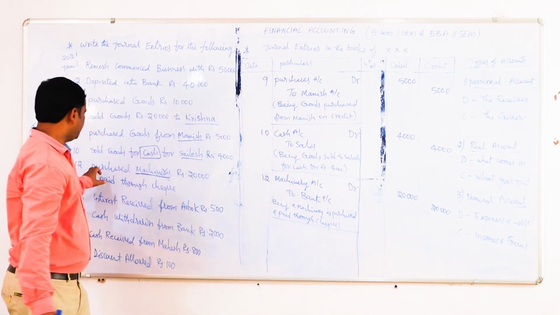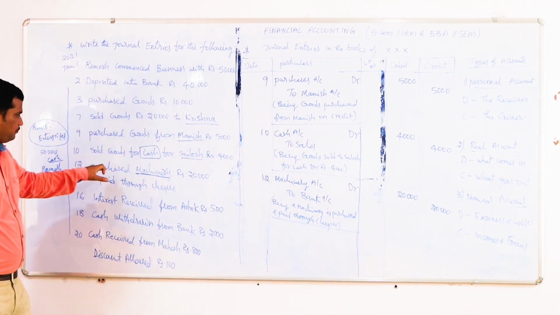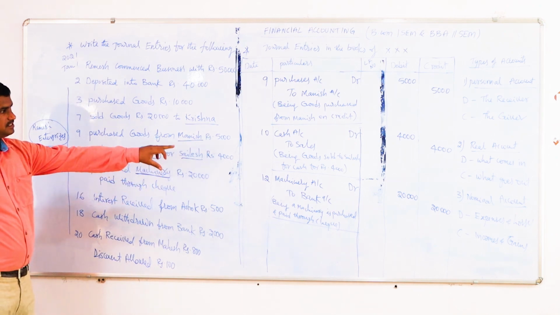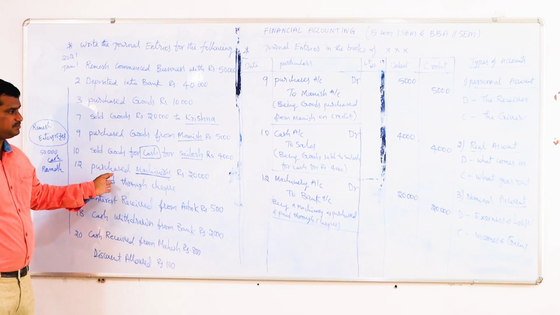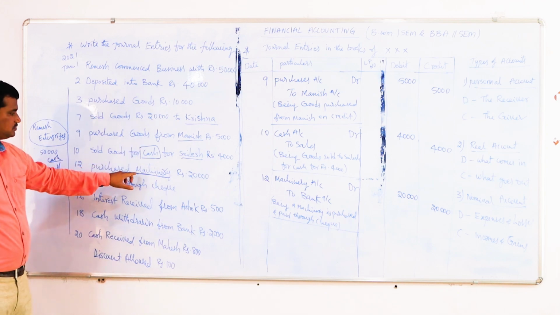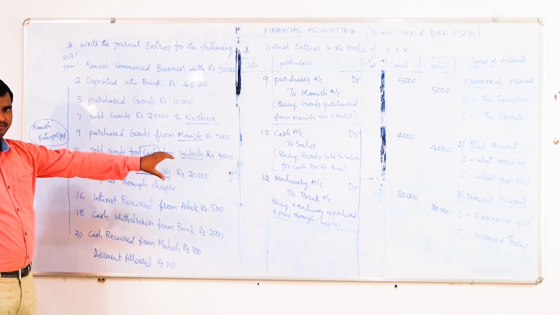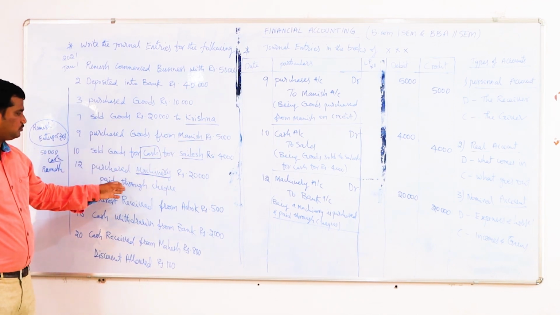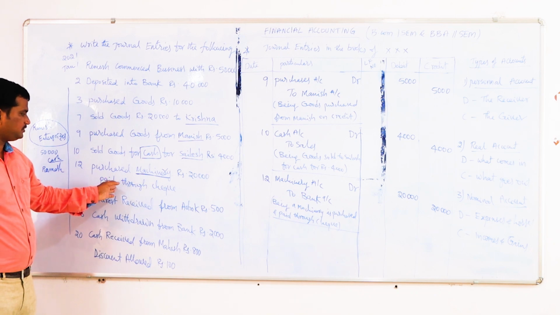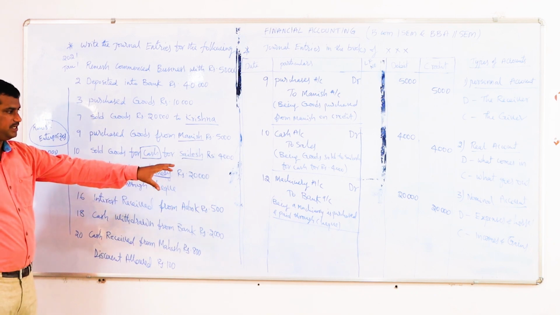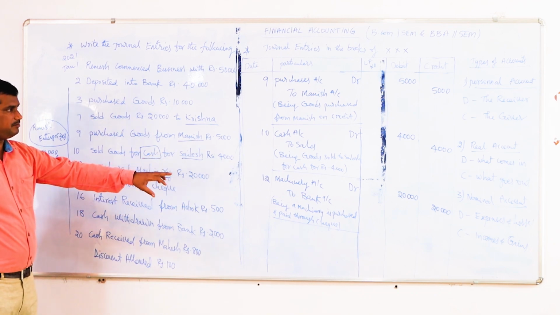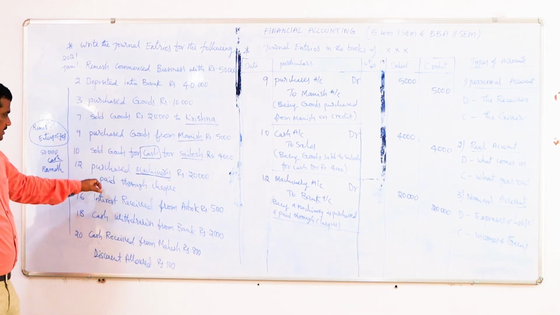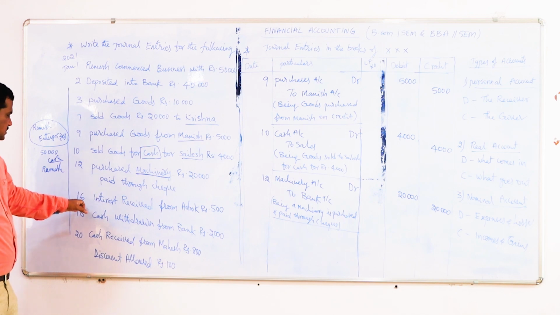So in this transaction we should remember that when assets are purchased, the asset account should be debited. As per the real account, when we are purchasing assets, assets will come in. So with the asset name we should debit. We are buying the machinery, so machinery account should be debited, and we are paying through the cheque, so bank account should be credited. Why? Because bank will pay the money. Bank will be the giver. So as per the personal account, bank account should be credited. Then next we go to the next transaction.